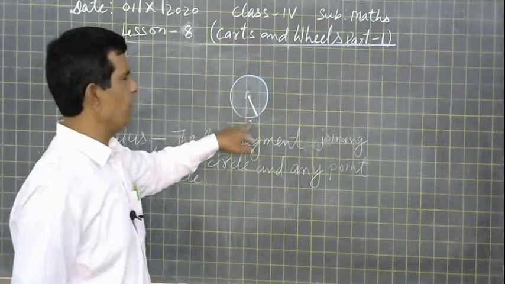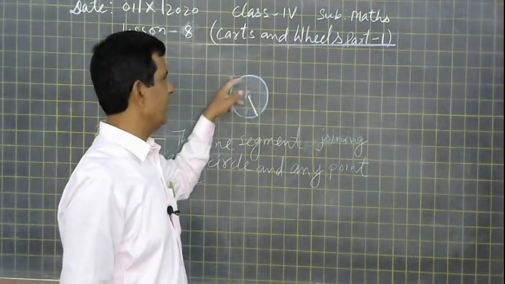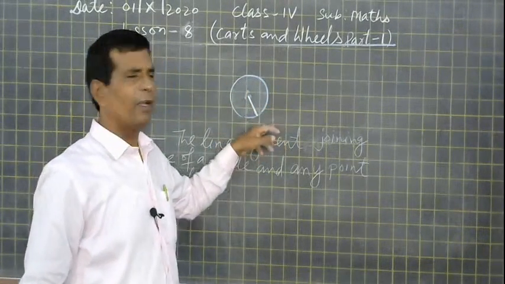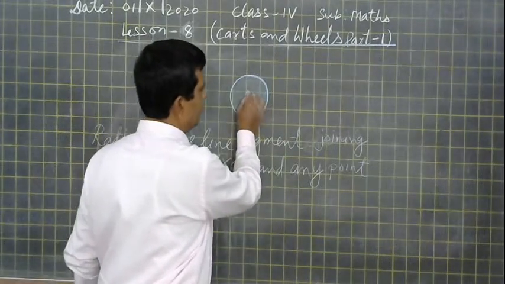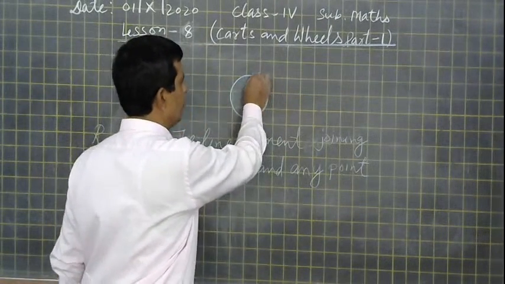Any point of the circle, anywhere, wherever we are joining, like this one, we can join here also, we can join here also.